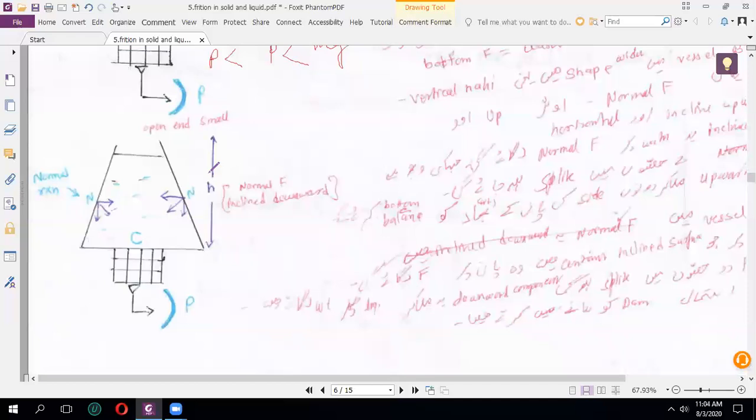Next case, now the shape is very different. Based on this, I'm first taking the x-axis, second I'm making the y-axis, and between these two lines I'm making one more axis. This is nothing but the normal force, right? Now here the normal force acts downward. In this case, can I say that the pressure is greater than mass into gravity? Because here the pressure acts in the downward direction.